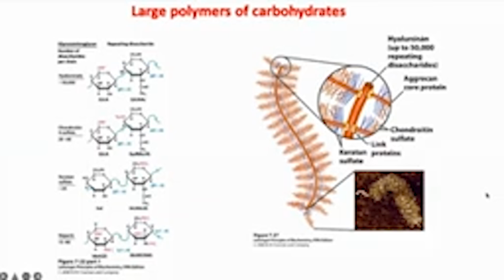So what I want to end with is to emphasize that carbohydrates can form large polymers. Shown on the left are examples of 4 such polymers having the bonds which were shown in the short movie I showed you. And I'll take the example of hyaluronate, which has about 50,000 repeating units of this disaccharide. And this particular molecule and other molecules also are found on the surface of most cells. So the surface of cells are decorated with polysaccharides.